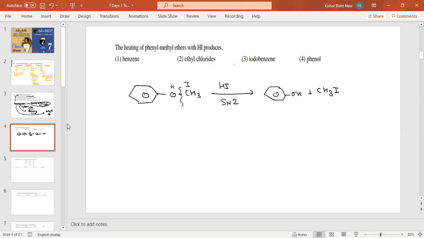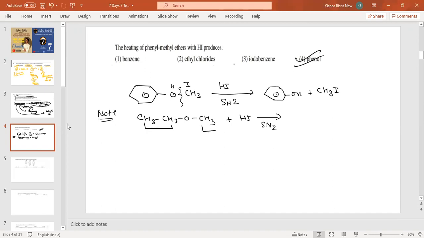But remember, I have taken some extra point, a note point I am writing here. This is your answer for this one, but I am telling you some important points about ethers also. If we take an ether CH3CH2OCH3 and it reacts with HI, it is again an SN2 reaction, please remember. And in this, always remember that this side is carbon atom 2 and this side is carbon atom 1.